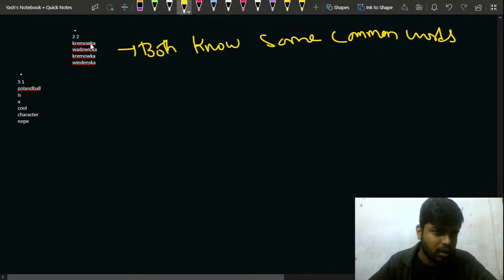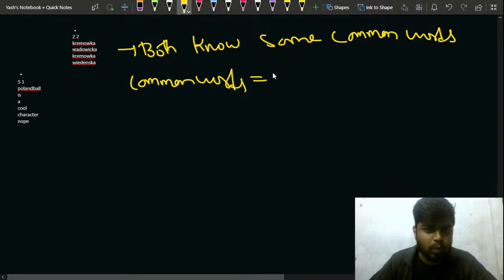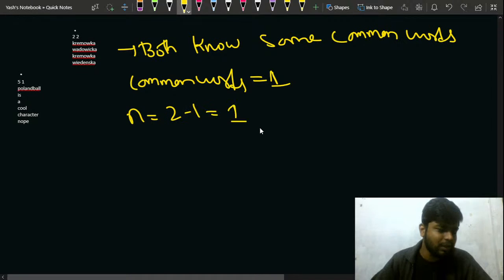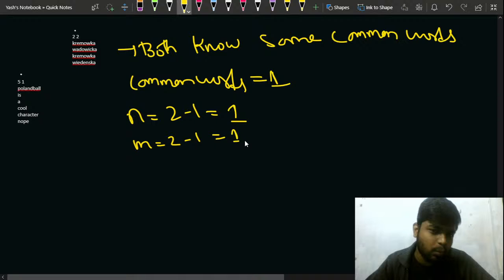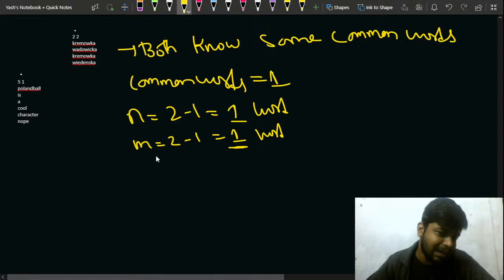Here what is happening, the number of common words is 1, and so that will mean that n will be 2 minus 1, that is 1. So n is knowing only one unique word that the second player doesn't know, and m is also 2 minus 1, that is one unique word. The player 1 is knowing one word that the other person doesn't know, and the player 2 is also knowing one word which the first player doesn't know. But there is also one common word.